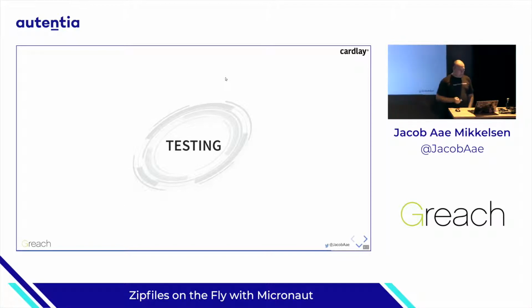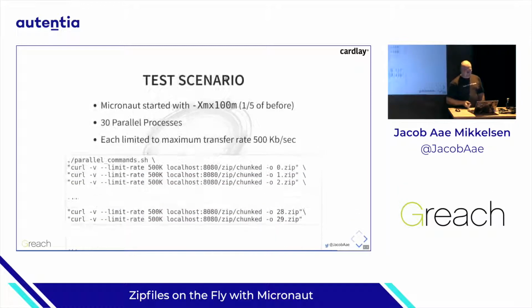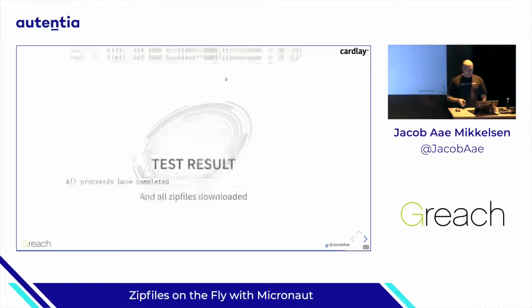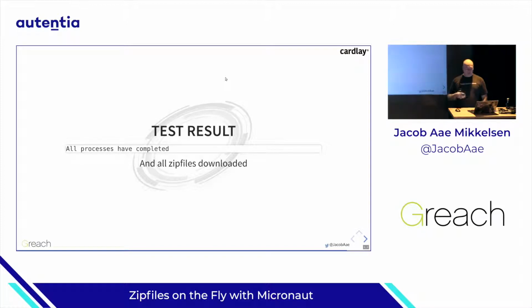So with this solution, let's try to test it. Now, instead of starting Micronaut with half a gigabyte of RAM, I'll start it with 100 megabytes. And instead of running 8 parallel processes, I'll now run 30 parallel processes. Again, I'll limit those to a maximum transfer rate of 500 kilobytes per second. And the test result shows that all the processes have completed, we don't get any memory errors, and all the files download nicely.